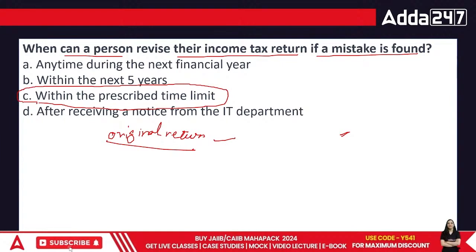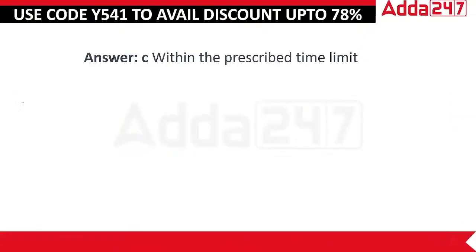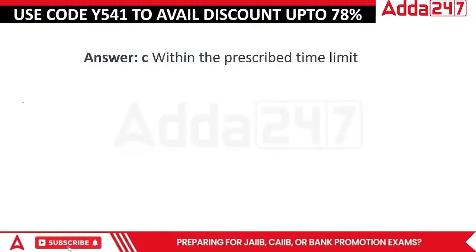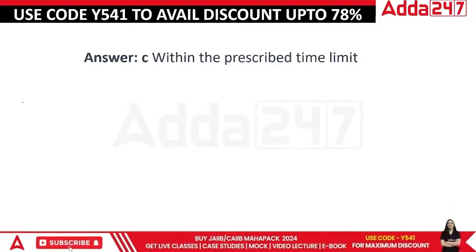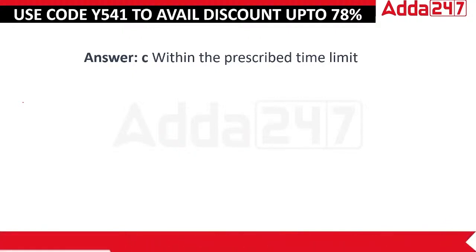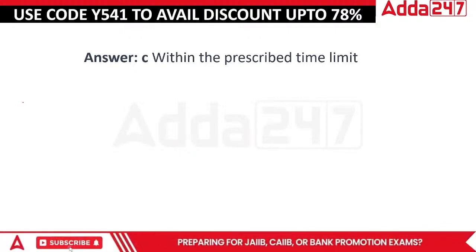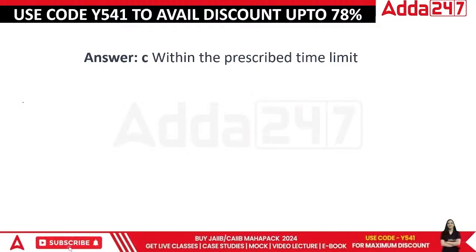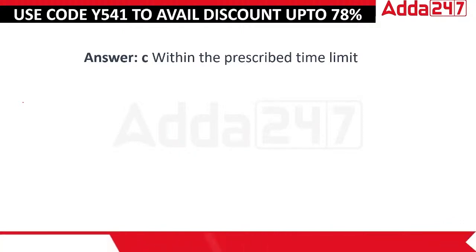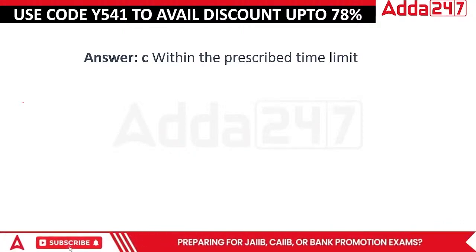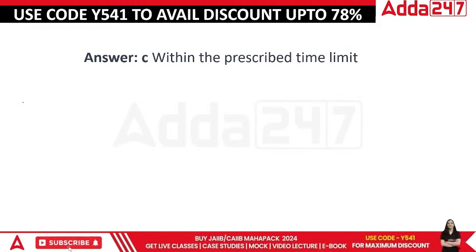Right now the revision or the belated returns, everything can be done within a certain prescribed limit. The limit has been decreasing over time. Earlier, whenever you filed a return, you had time till the 31st March of that assessment year if you wanted to revise it. But now they have reduced it to 90 days. Since amendments are made in this area every now and then, it is the prescribed time limit.